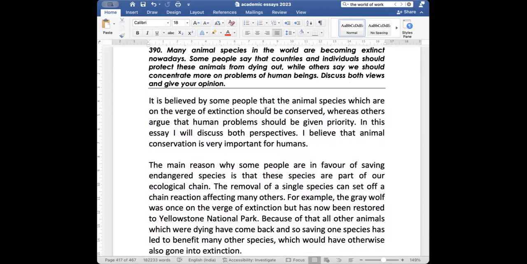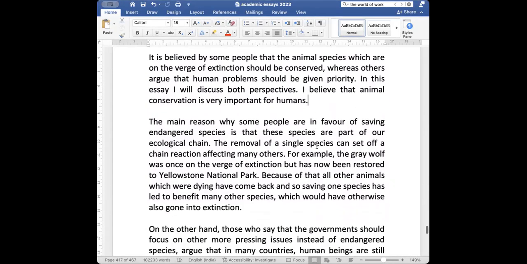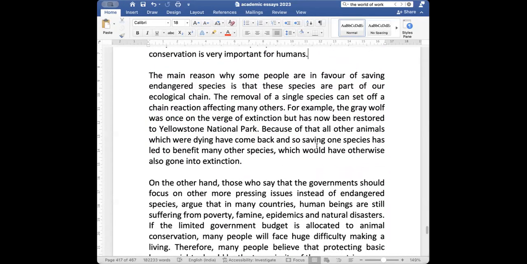It is believed by some people that the animal species which are on the verge of extinction should be conserved, whereas others argue that human problems should be given priority. In this essay, I'll discuss both perspectives. I believe that animal conservation is very important for humans. The main reason why some people are in favor of saving endangered species is that these species are part of our ecological chain. The removal of a single species can set off a chain reaction affecting many others.